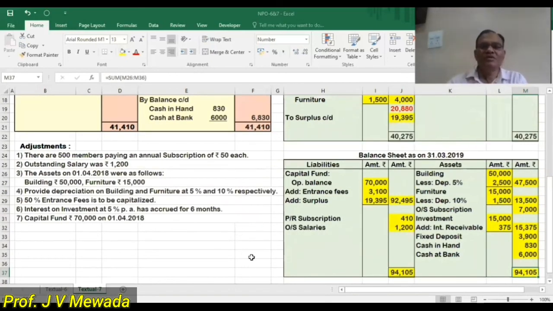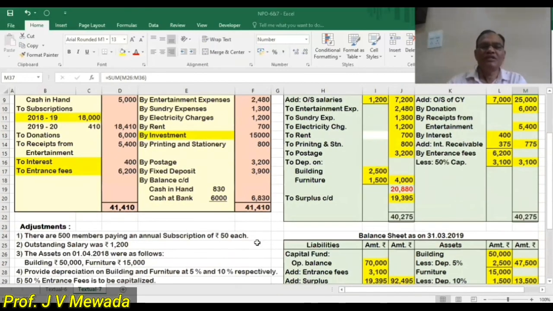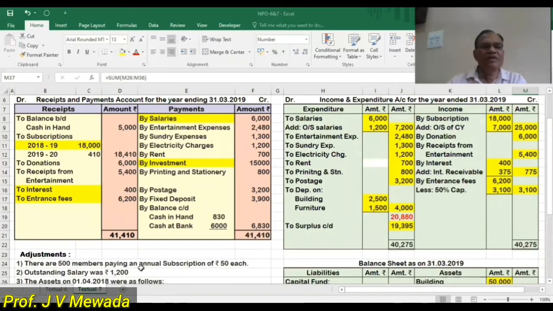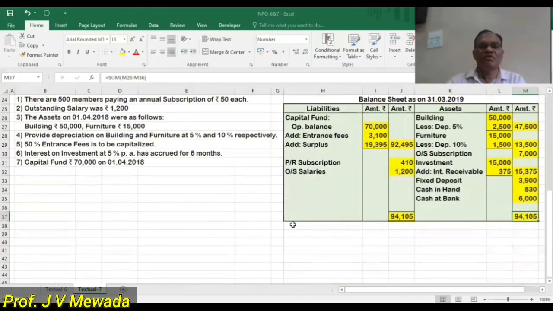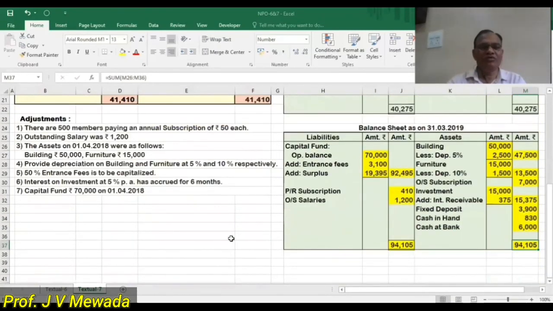Now, what was the important adjustment in this particular sum? Subscription, we are given the total number of members. So we have to find out what is the total amount receivable. From that, whatever amount is received, the remainder is the outstanding. That was the important adjustment. Okay. And then we are told that entrance fees to be capitalized, then interest on investment. So these are some of the important adjustments of this particular problem. So you can solve this problem in your notebook and you can try at home. Okay. Thank you.